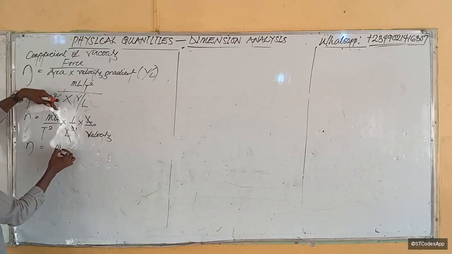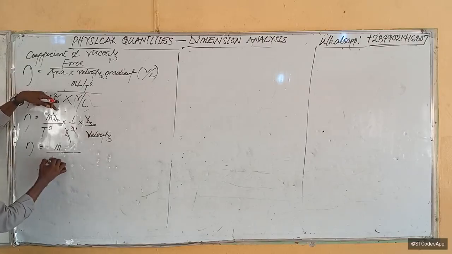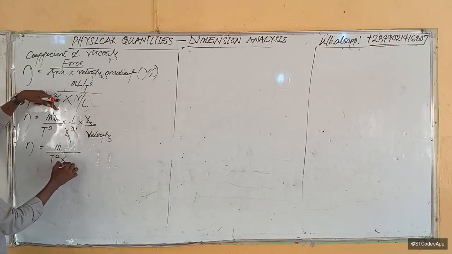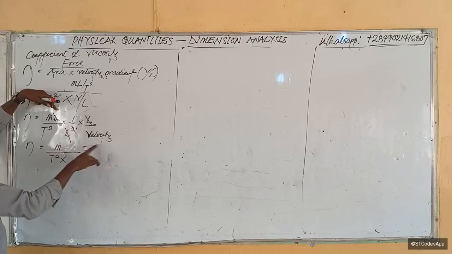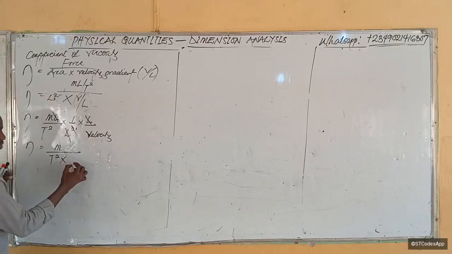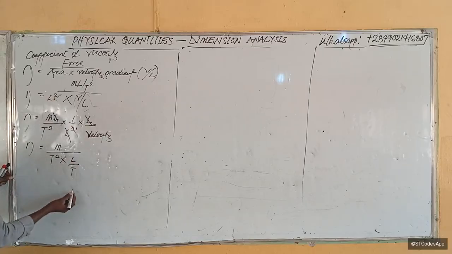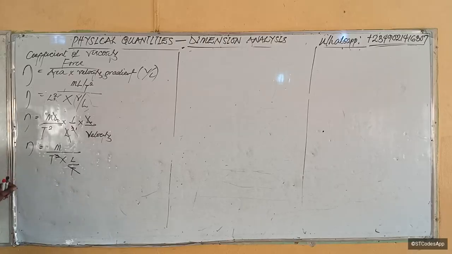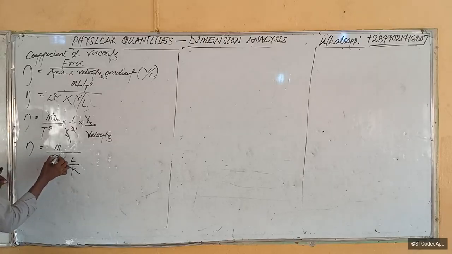So let's work with what we have left here. We have M over T squared times, everything on top is 1. Now here we have this guy left, velocity. What's the formula for velocity? L over T. So this T can take care of one of the T's, right? So it will remain 1 T here.